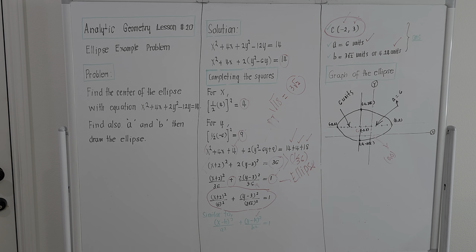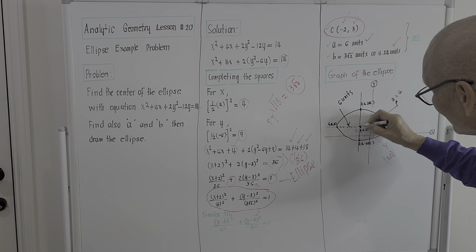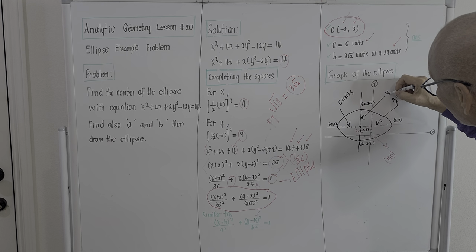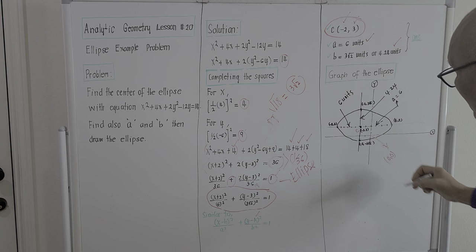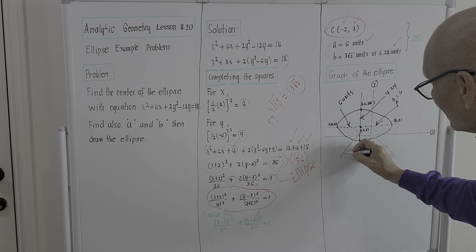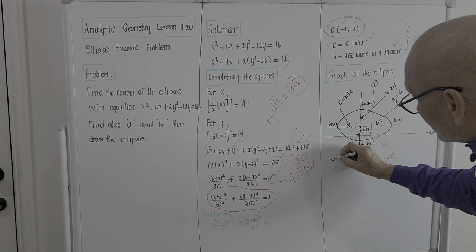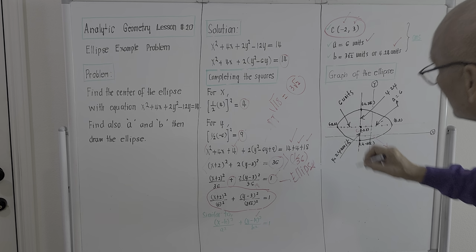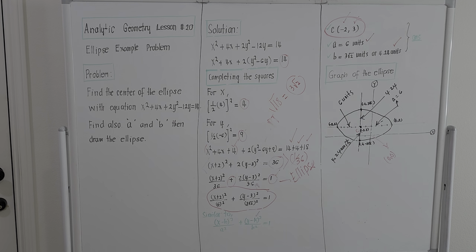And the minor axis, the shorter one, 4.24. So with respect to the center, this is 4.24 units. Okay, the lower portion is also 4.24 units. Okay, that's the graph. This is the center location, negative 2 and 3.